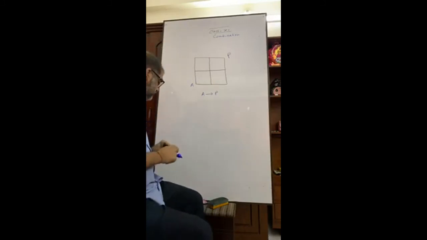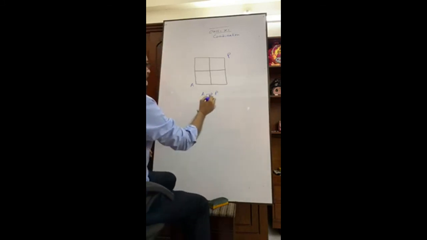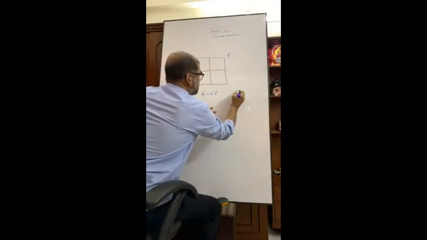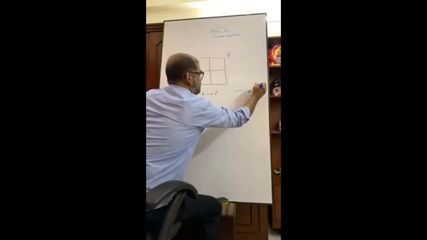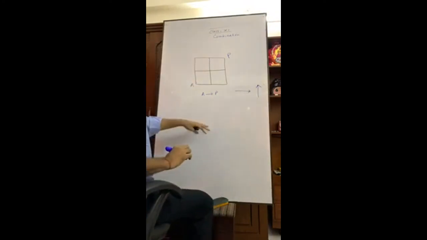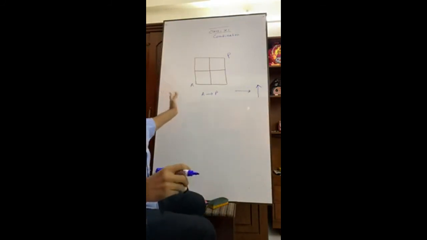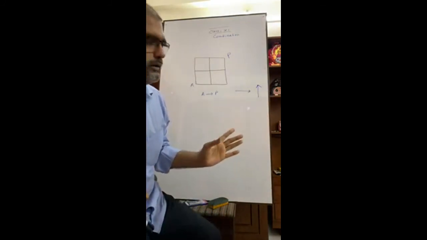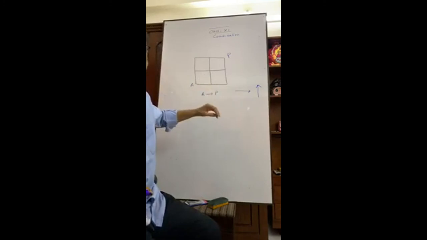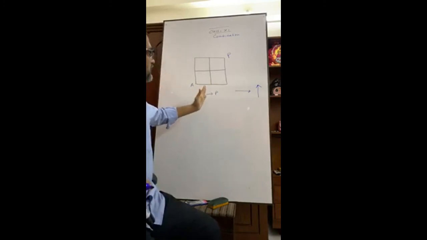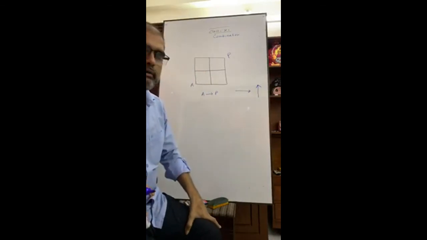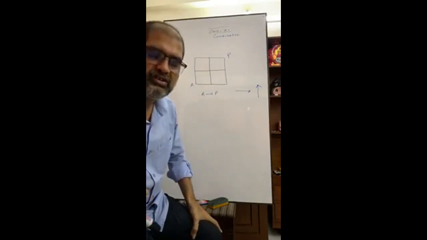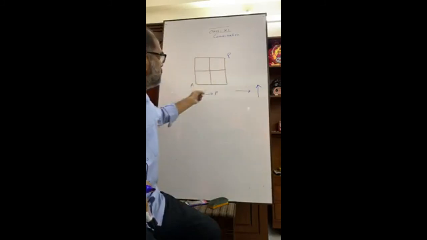Your direction will be right side and only upward. You cannot go to the left or to the lower portion. You have to go always upward or right side. I want an answer from you. How many ways are there to go to P from A?